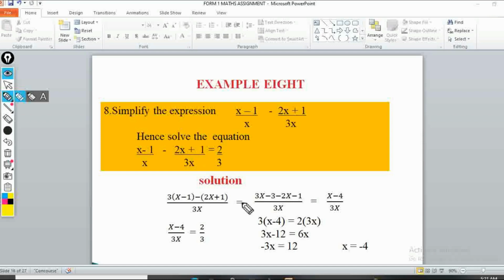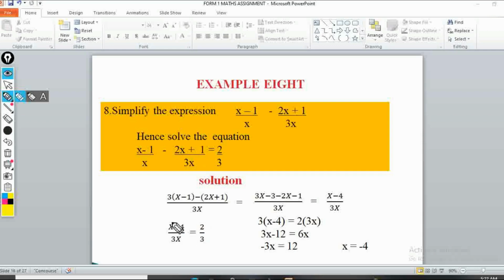If you work this out, you'll have 3x minus 3 minus 2x minus 1 over 3x. So 3x minus 2x is x, of course. Minus 3 minus 1 is minus 4. So we'll have x minus 4 over 3x. So that's the simplification for the first part. Then we are told that this is equivalent to 2 over 3. So we'll say x minus 4 over 3x is equal to 2 over 3.